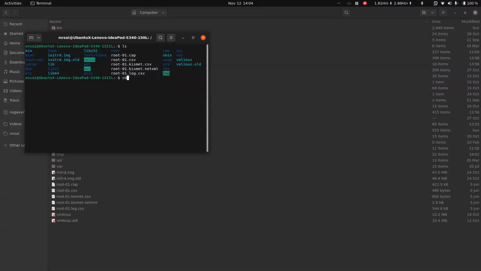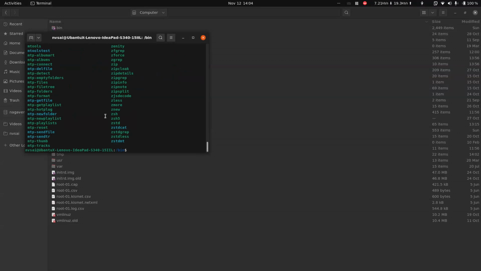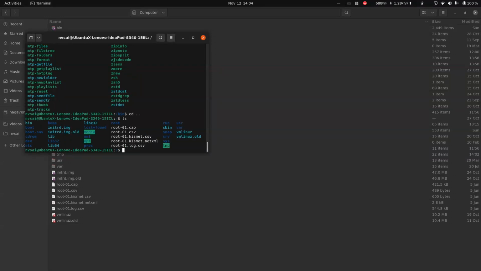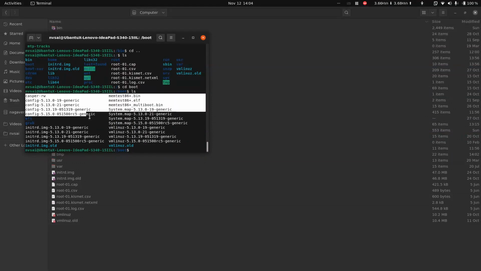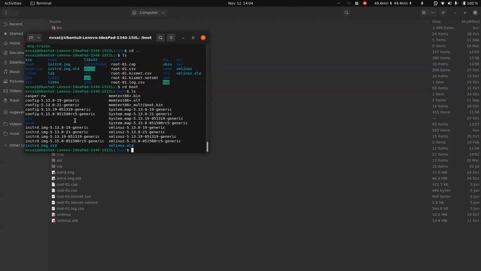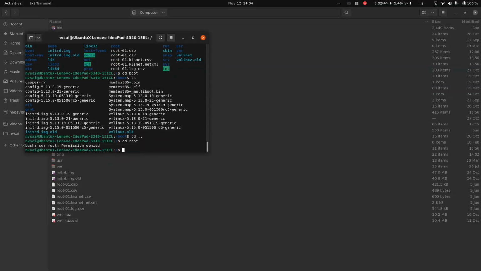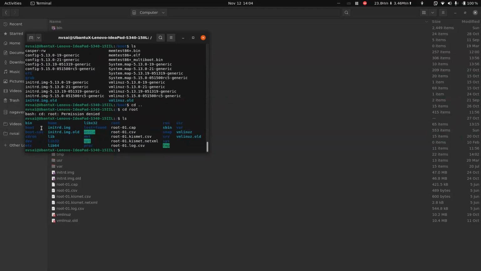So let me just show you quickly. User, ls. So in user I have this, and then cd dot dot, cd bin, ls. In bin I have this, and then cd dot dot, ls, cd boot, ls. In boot I have all the images which I want to boot. Again cd dot dot, cd root, ls. These are the contents of my root directory.